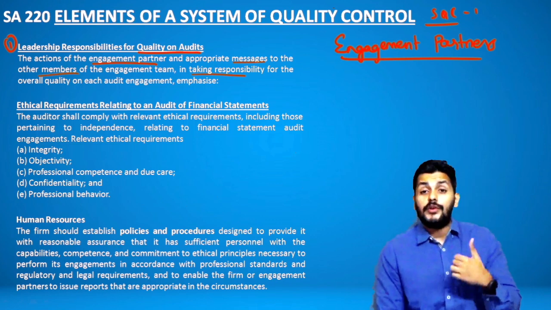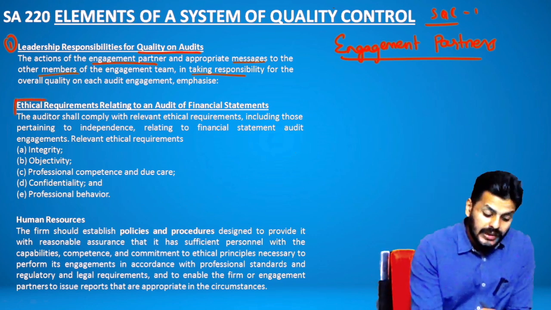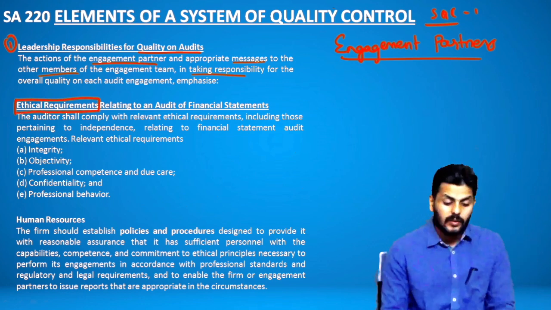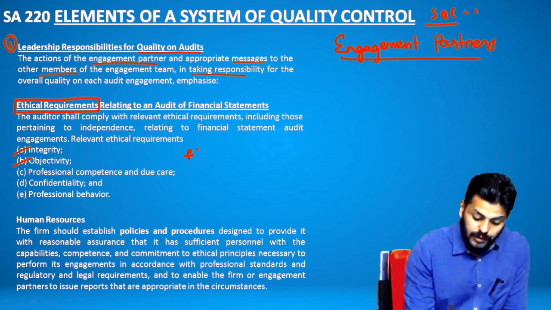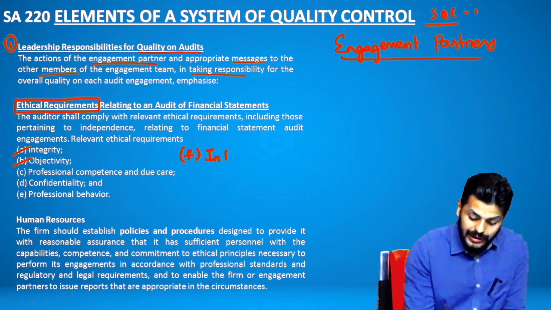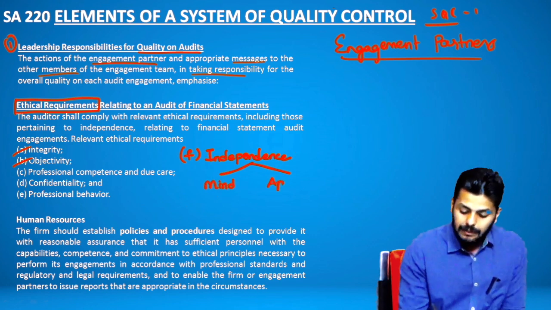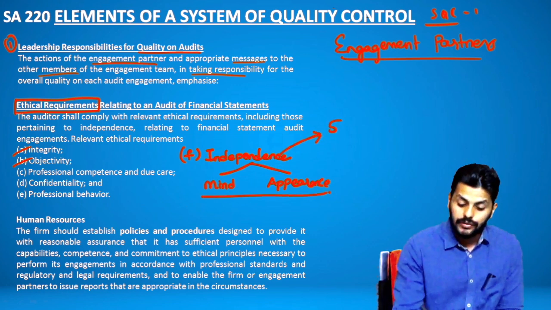It is also the duty of the engagement partner and all of the team members to follow the ethical requirements, which I believe you know very well, the ethical requirements of integrity, objectivity, and of course you need to add one very, very important point, which is called independence, wherein we have 2 concepts discussed about independence in mind and independence in appearance, and both should be there to avoid all those 5 threats to independence, right?